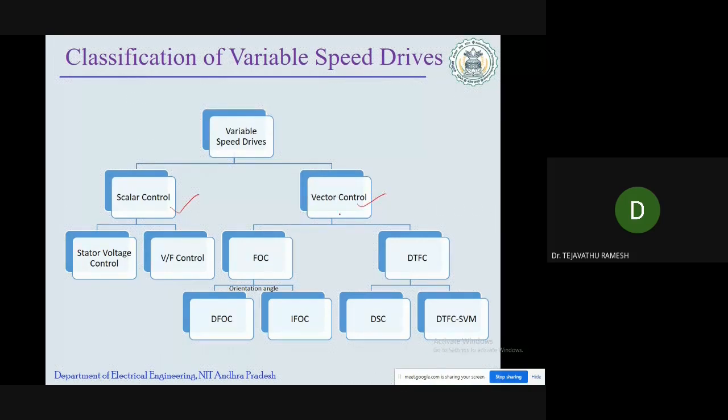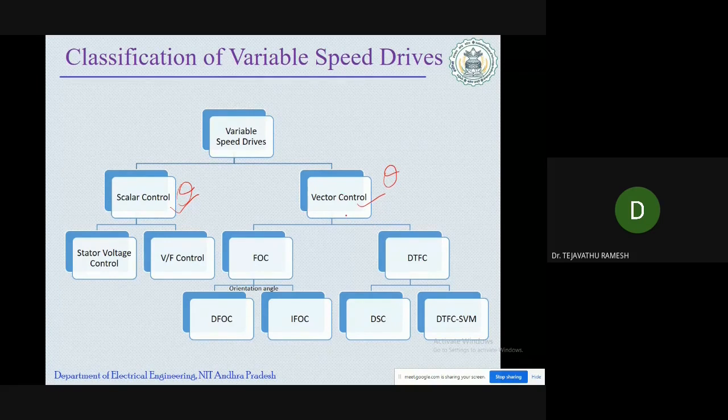So why are people going for vector control when we have the scalar control method? In the scalar control method, we can control the voltage, current, and flux, but we cannot control the instantaneous position of their vectors. In vector control, we can not only control the voltage, current, and flux, we can also control their instantaneous positions. That's why vector control is very famous compared to scalar control methods.